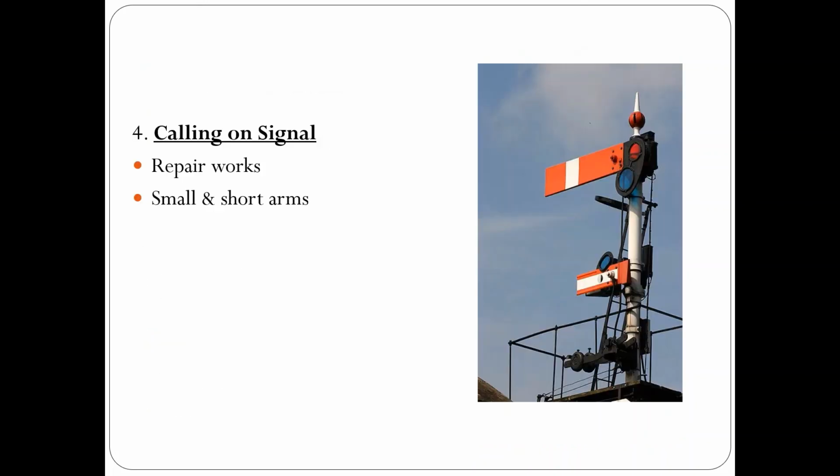If some kind of repair work is going on, to call the attention of the driver, a small and short arm will be provided just below the home signal. That is what is known as a calling on signal.